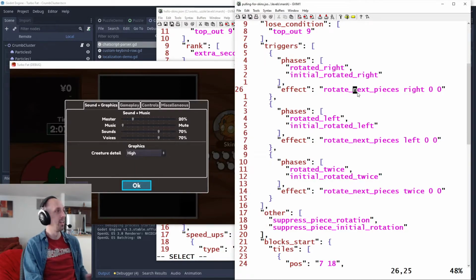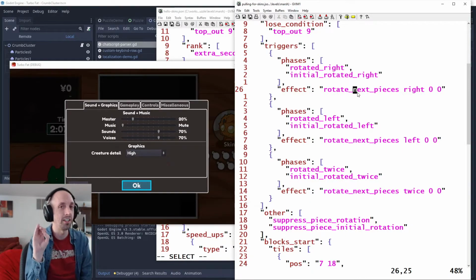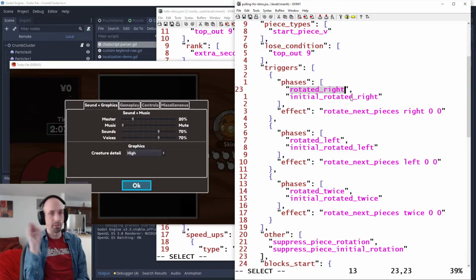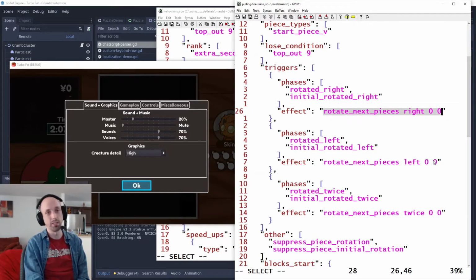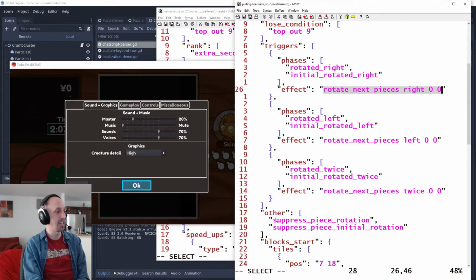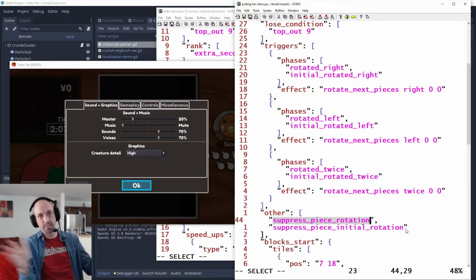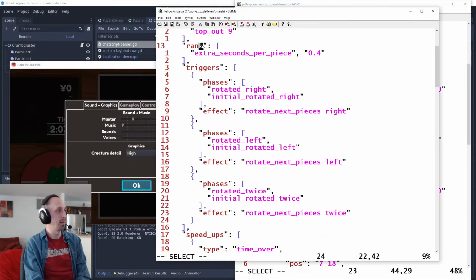Let me show you that. I don't have a specific flag for saying the player can only rotate the next piece. I don't have that flag set or anything, but instead I have a set of triggers and effects. For example, there's a trigger which says when the player rotates right, something happens. And what happens? It says the next piece rotates. And then I have an additional flag saying don't let them rotate the current piece, suppress piece rotation. So those 3 primitives combine to make this crazy and annoying level, but those same primitives can make a different